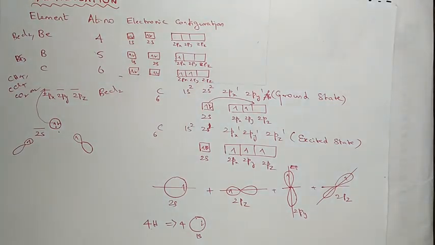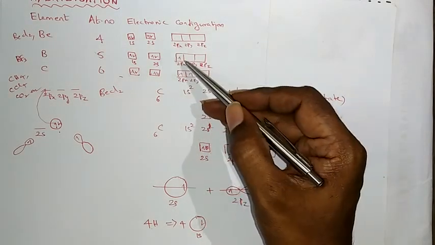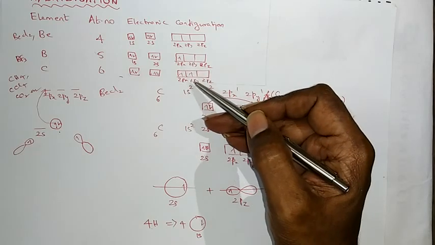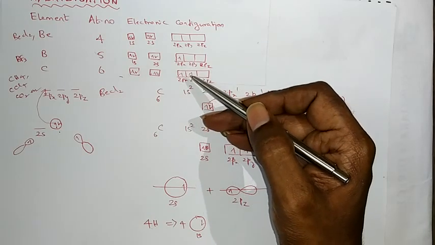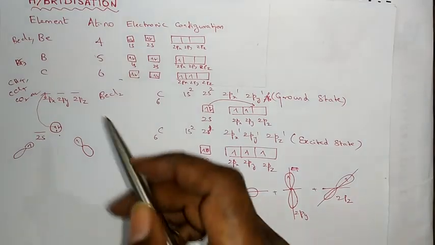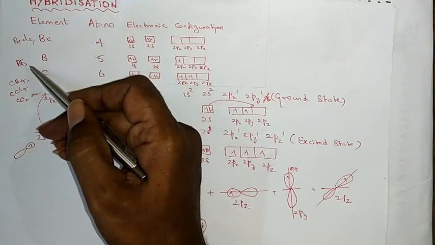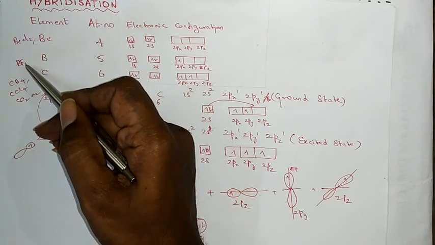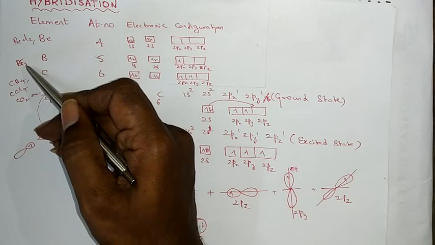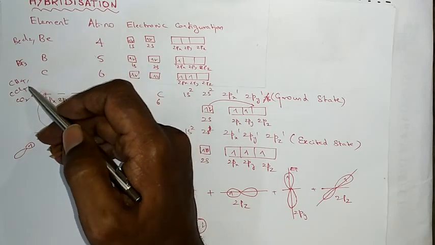So we may conclude that beryllium has zero covalency, boron has only one covalency, and carbon has only two covalency, according to the orbital overlap concept in VB theory. But we know beryllium forms compounds like BeCl2, in which the covalency is 2, and boron forms BF3, BCl3, in which the covalency is 3, and carbon forms an enormous number of compounds with a covalency of 4.